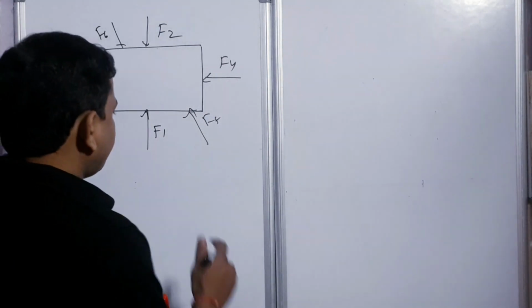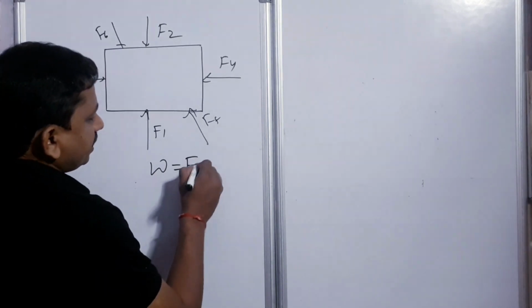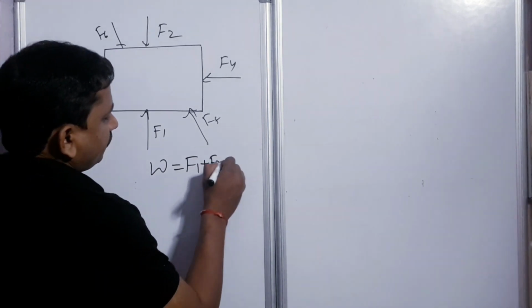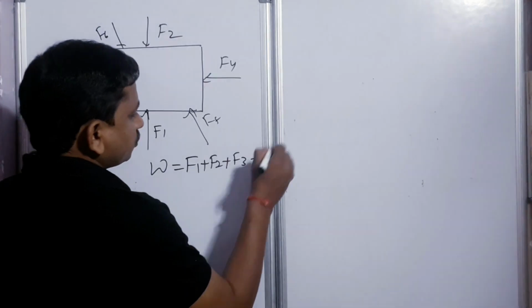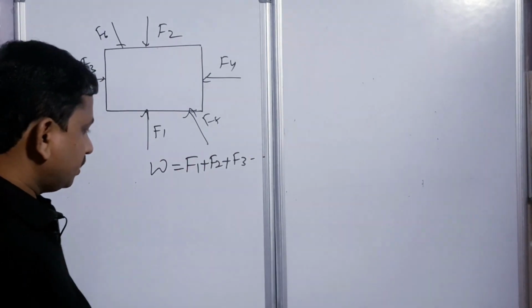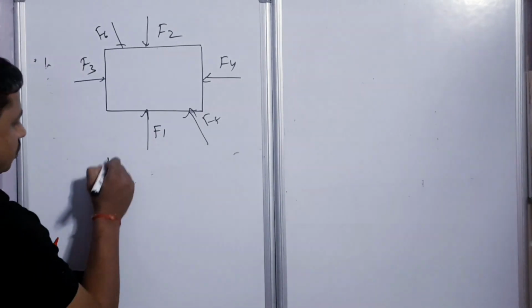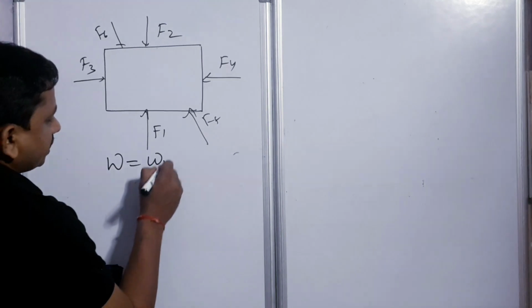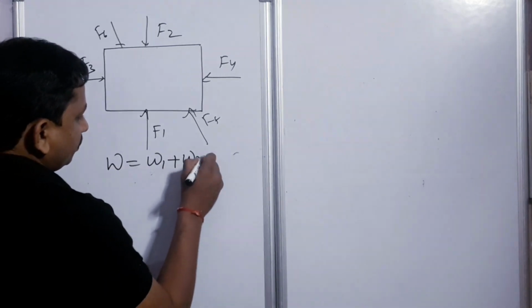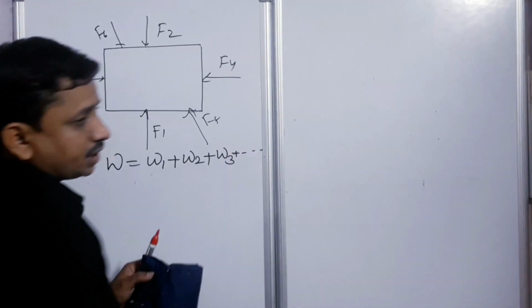The total work on a body can be written as force into displacement, so W1 plus W2 plus W3 and so on.